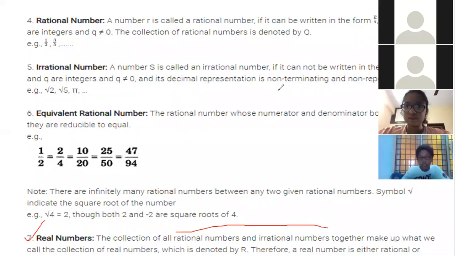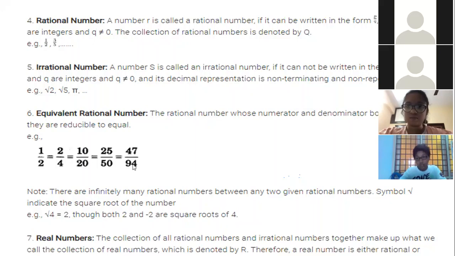Sir, I have a doubt. I saw one of the MCQs: the rational numbers or irrational numbers together form the real numbers. With an "or" in between, does it mean only one of them? No, that may be wrong. Rational and irrational, keep it in mind.